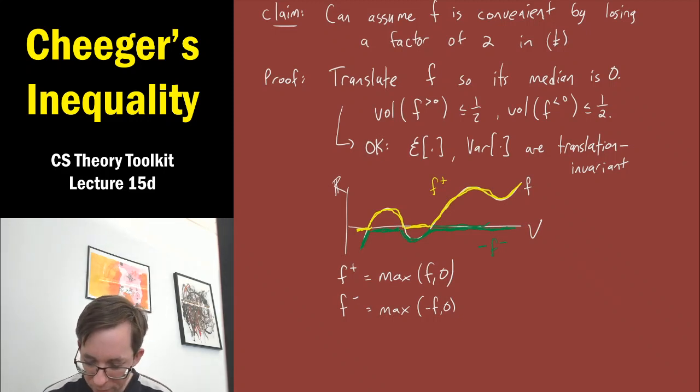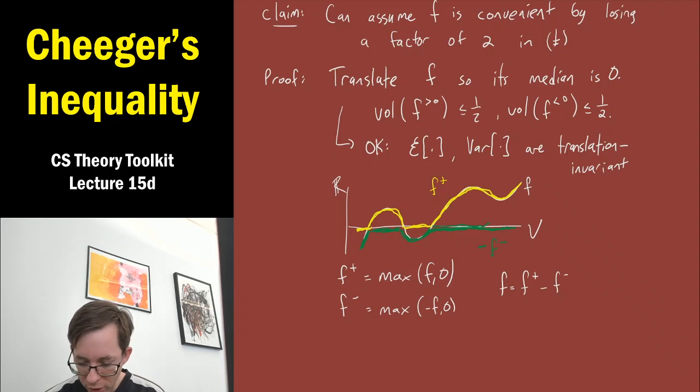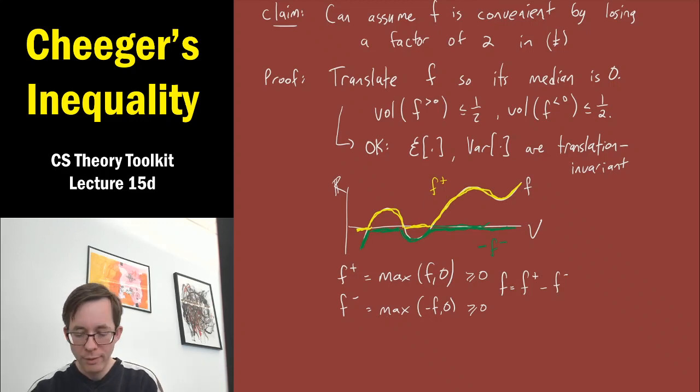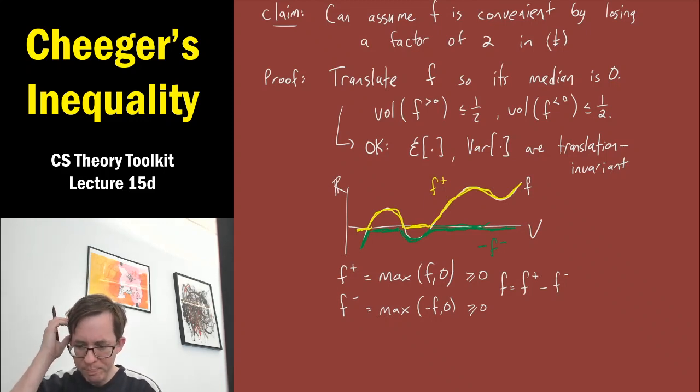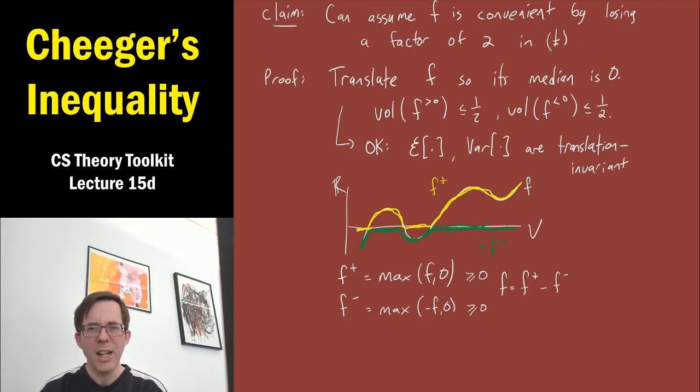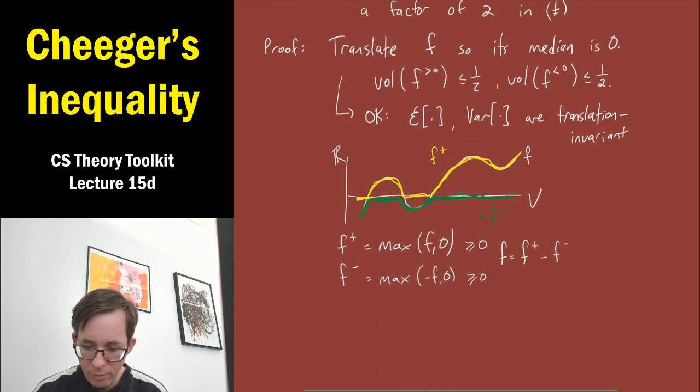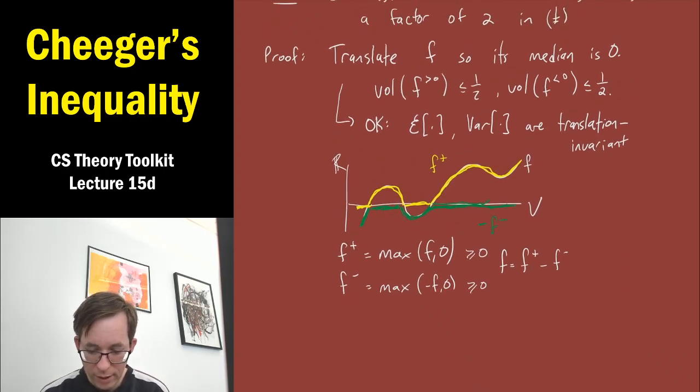Okay, so this is a classic way to break up a function f, and the point is that f is f positive minus f negative. Okay, so the difference of these 2 functions. These 2 functions are both non-negative functions, which is great, because I said one of these is going to be our convenient version of f. So they're both non-negative, and f is the difference of them. And what I want to argue to you is that one of these, either f positive or f negative, is going to be a good replacement for f. It's going to be convenient, and it's going to basically have the same inequality assumption as f, up to maybe a factor of 2 on the parameter lambda. Okay, so one thing about that is actually easy, the fact that both of these are convenient. So f positive or negative are both convenient.